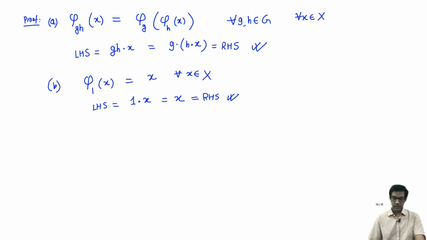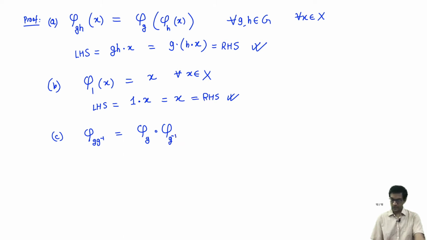So what does this imply? In particular, observe, if I take phi sub g inverse, another way of rewriting the first axiom, phi sub g inverse is phi sub g composition phi sub h, where instead of h I am putting g inverse.